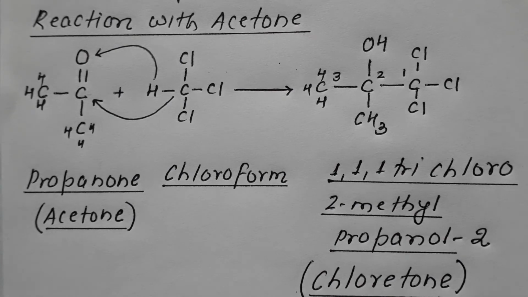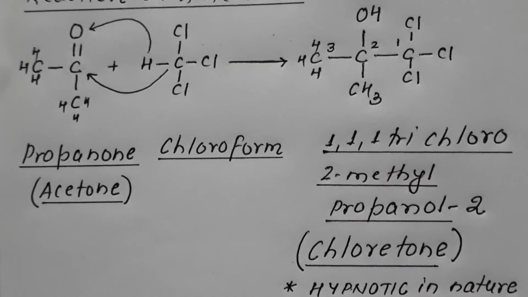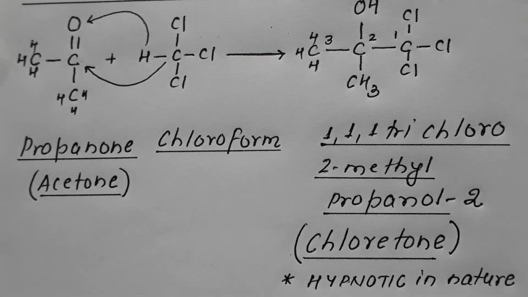And remember, it is hypnotic in nature. It is used as an anesthetic agent. So the reaction of chloroform with acetone results in the formation of chloretone. We have dealt with the reaction of chloroform with nitric acid, which gives chloropicrin, and now the reaction of chloroform with acetone giving chloretone, which is hypnotic, that is anesthetic in nature.